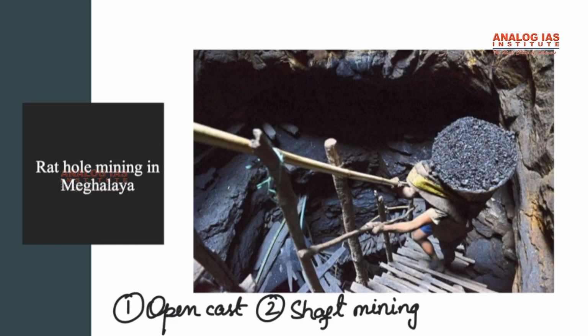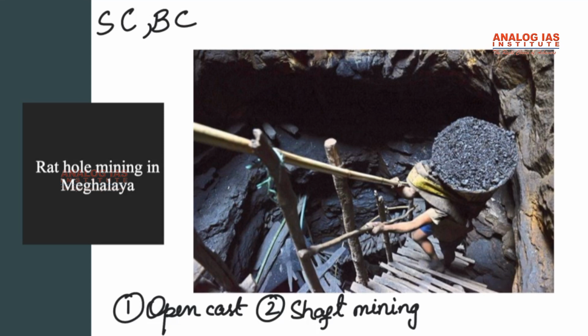It involves digging of very small tunnels, usually 3 to 4 feet high, which workers enter and extract coal from. These workers are usually children, and Rathole mining is broadly of 2 types: side cutting and box cutting.